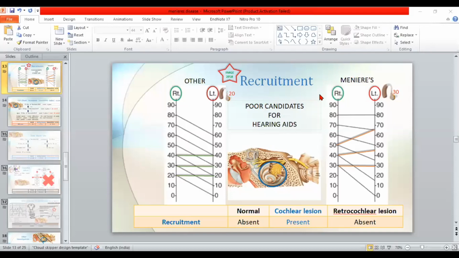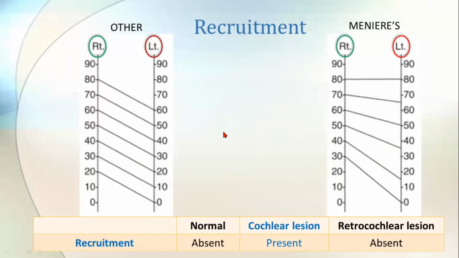Sorry for the short outage, dear students. So we are discussing the recruitment phenomena, right? This recruitment phenomena is exclusively seen in patients of Meniere's disease. Here we were comparing two patients who were having hearing loss. This patient is having left-sided hearing loss, but it is of some other pathology.